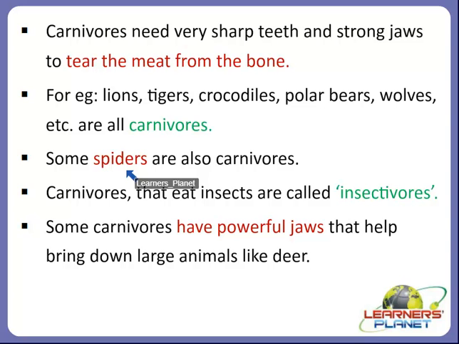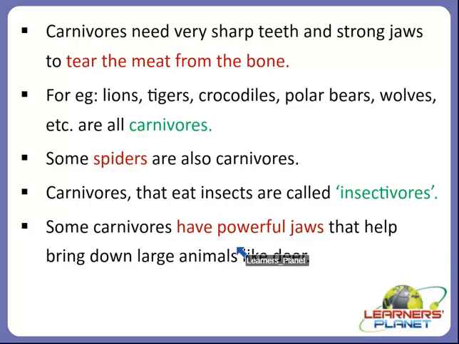Instead of hunting live animals, scavengers like vultures eat animals that are already dead. And they also sometimes eat so much that they can't take off. So these are some of the examples.